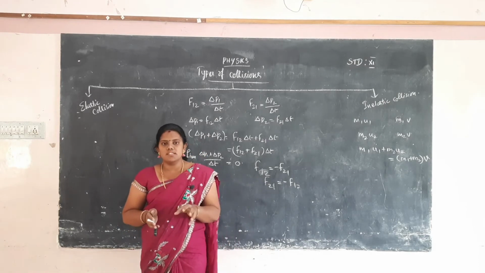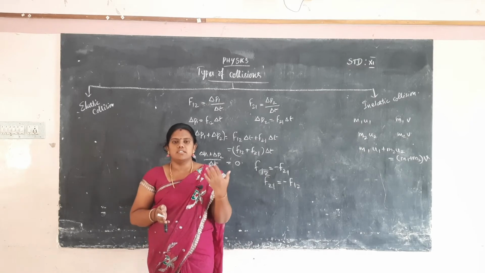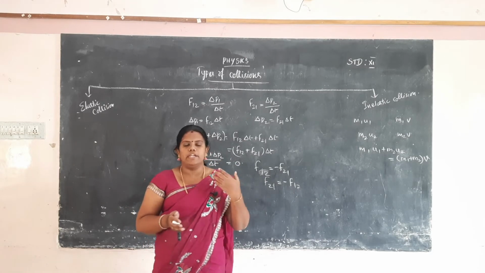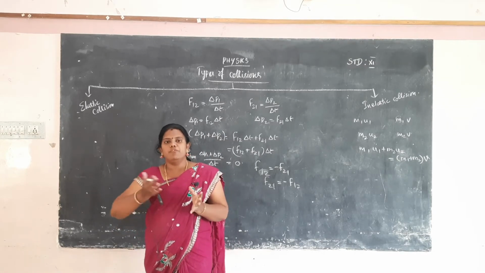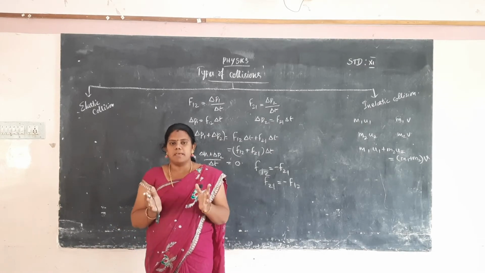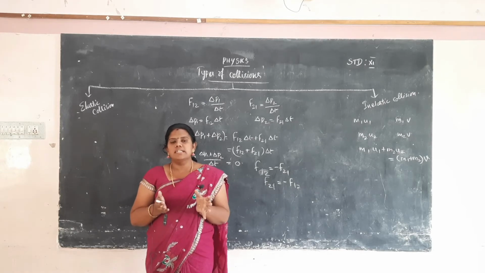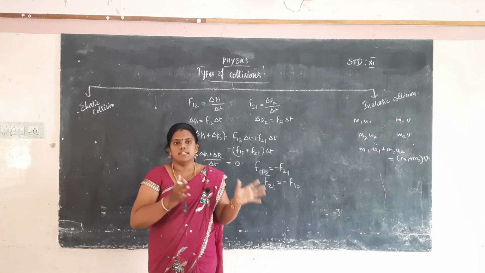The energy is lost, dissipated in the form of heat, light, sound and deformation of substances. So when things collide with one another, if the energy before and after is the same, that is elastic collision. If the energy is not the same, it is called inelastic collision.